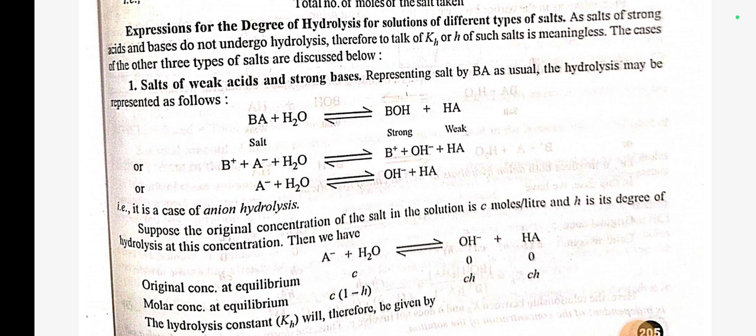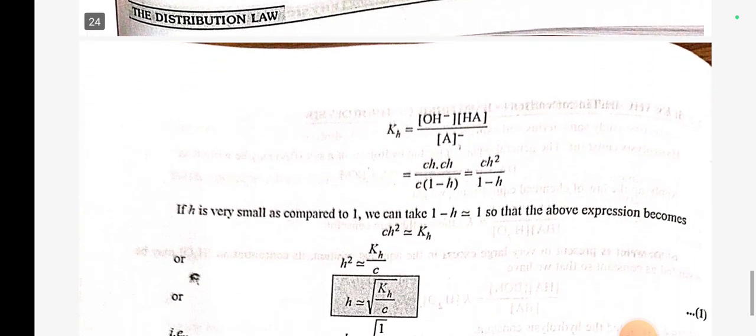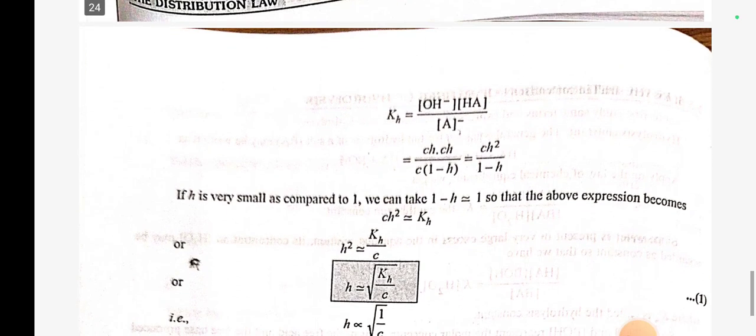Suppose the original concentration of salt in the solution is C moles per liter and h is its degree of hydrolysis at this concentration. Then we have A negative plus H2O in equilibrium gives OH negative plus HA. Original concentration C, 0, 0. Molar concentration at equilibrium C(1 minus h), Ch, Ch. The hydrolysis constant KH will therefore be given by KH is equal to [OH negative][HA] by [A negative] is equal to Ch dot Ch by C(1 minus h), which is Ch squared by 1 minus h.